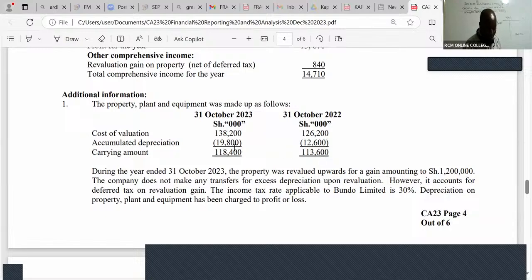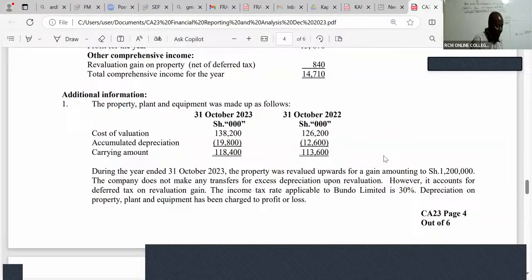113,600. And the carry down is 118,400. Remember, you work with net book values. If you want to do your PPE very well, always work with your net book values. So we have 113,600, and then balance carried down 2023 is 118,400.